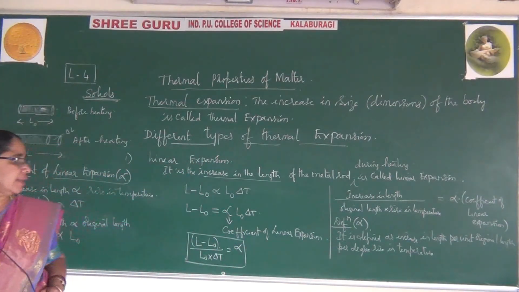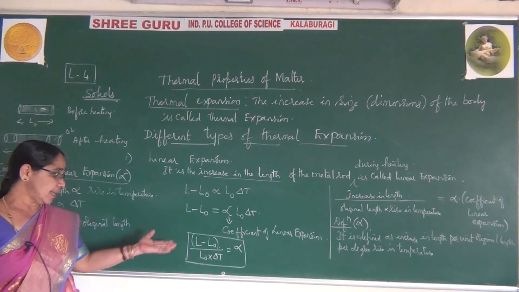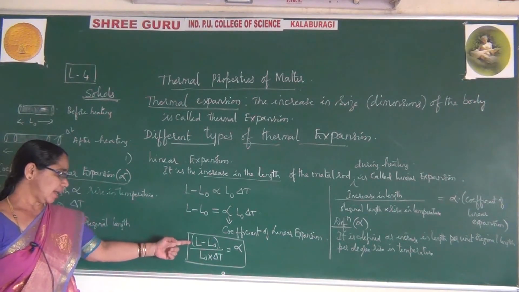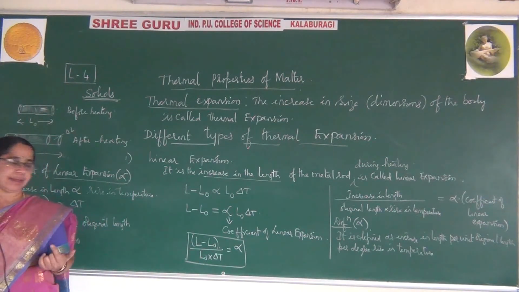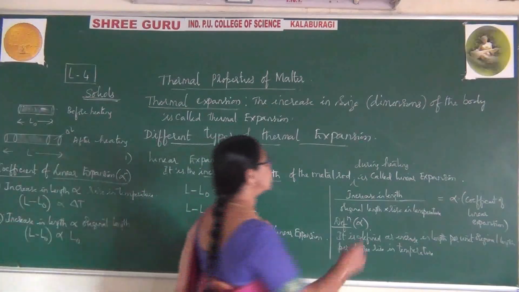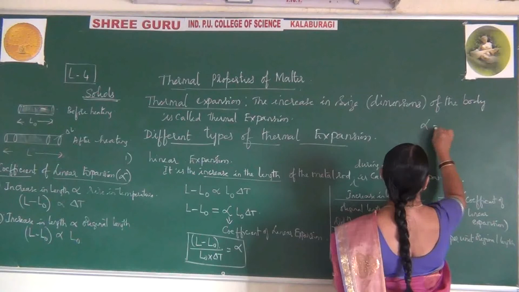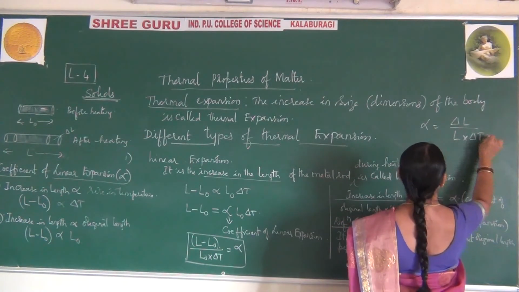Okay, so we have written the expression for this one. Now you can also write this in another way, where you write L minus L naught, which is a small rise in length, in terms of delta L. So you can also write the alpha symbol like this: alpha is equal to delta L by L into delta T.